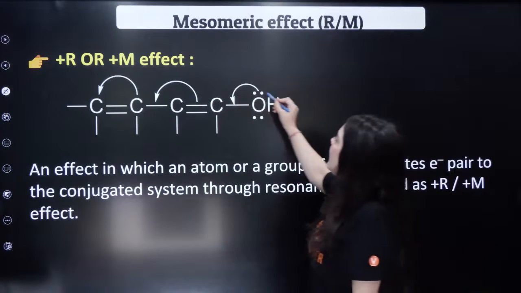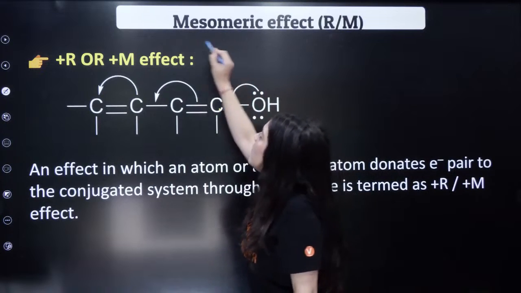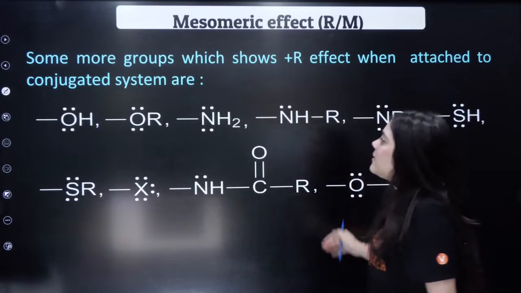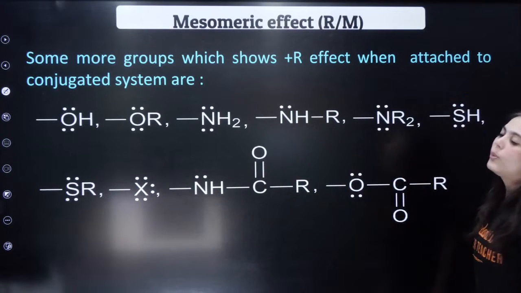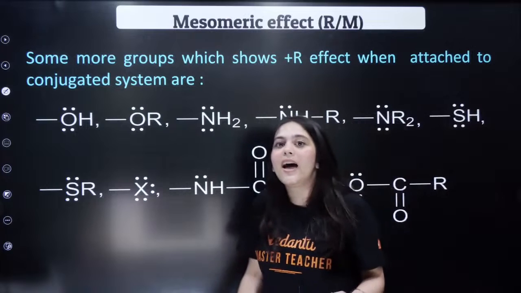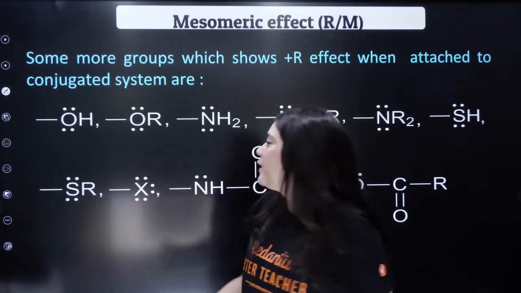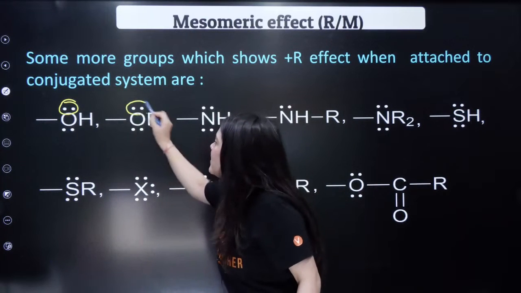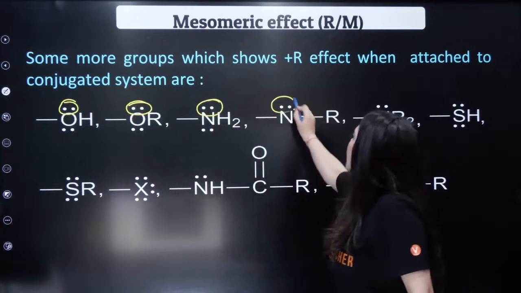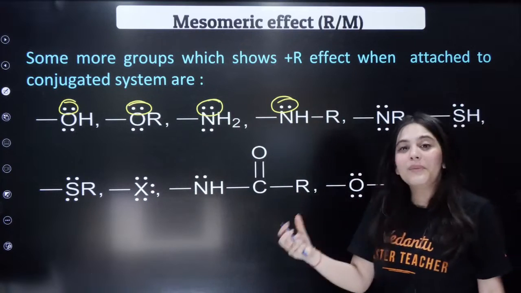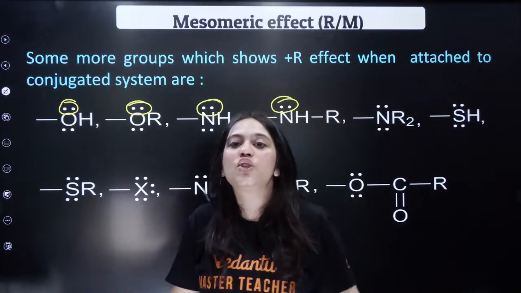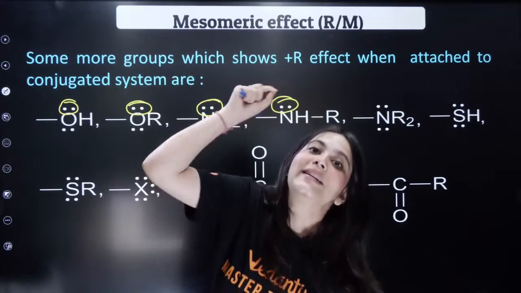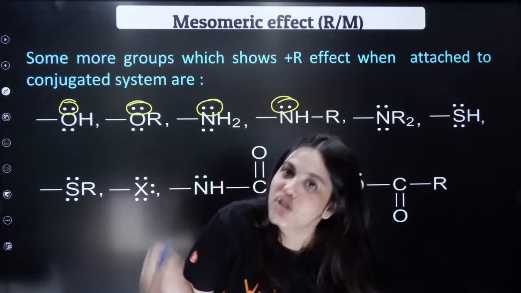So plus R is when the electron rich species will give electrons to the alkyl chain. Okay? This is called plus R effect. These are some of the groups which show plus R effect. What should be the criteria? That they should have lone pair of electrons, isn't it? For example, the oxygen over here has lone pair of electrons. Here once again lone pair, lone pair, lone pair. So all these species with lone pair of electrons will definitely show plus R effect, which is increasing electron density in the ring or in the chain, right?